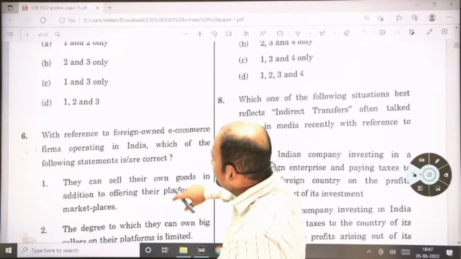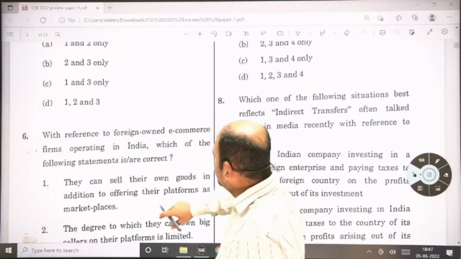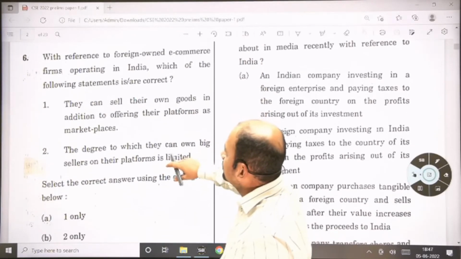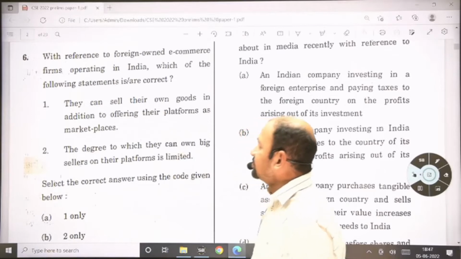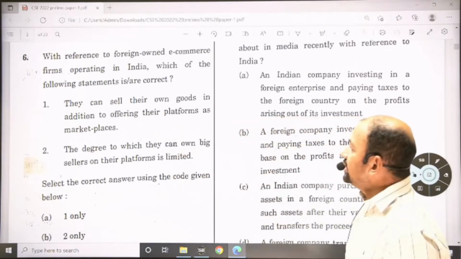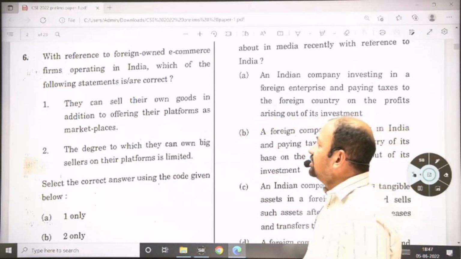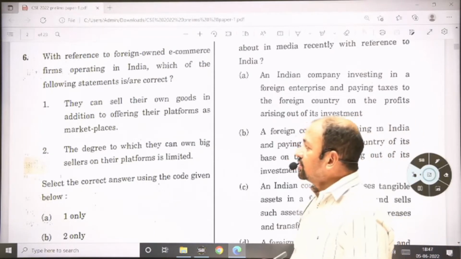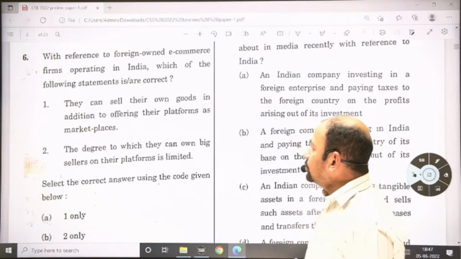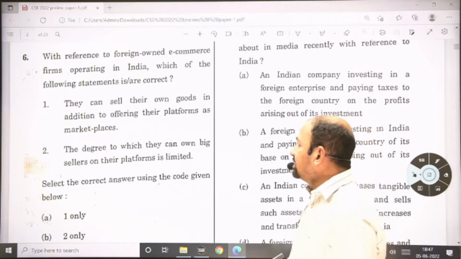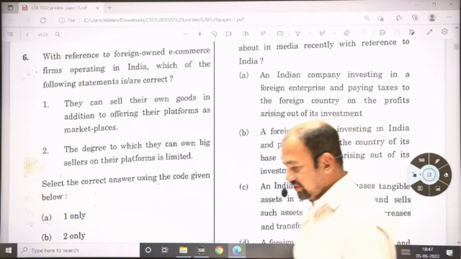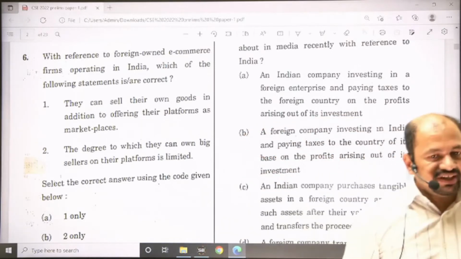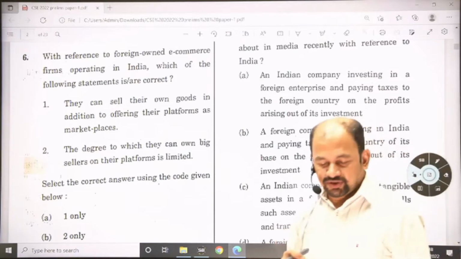Then come to question number 6. So again from the foreign trade, with reference to foreign owned e-commerce firms operating in India, which of the following statements are correct? First, they can sell their own goods in addition to offering their platforms as a marketplace. So basically FDI, foreign direct investment in India in e-commerce.